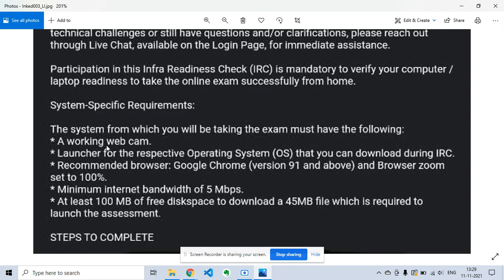As I previously said, Google Chrome is the only browser which will support this TCS IRC. You need a minimum bandwidth of 5 Mbps and at least 100 MB of free disk space to download a 45 MB file which is required to launch the assessment.